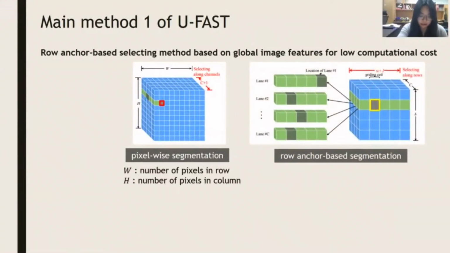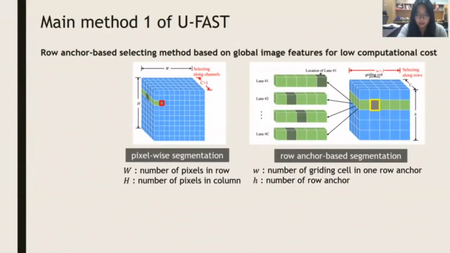Pixel-wise segmentation computes every pixel in the image, so large W is the number of pixels in a row and H is that in a column. On the other hand, row anchor-based segmentation computes every grid in a row anchor. So small w is the number of gridding cells in one row anchor, and h is the number of row anchors. This illustration shows several pixels located in one gridding cell, which means one gridding cell contains many pixels.